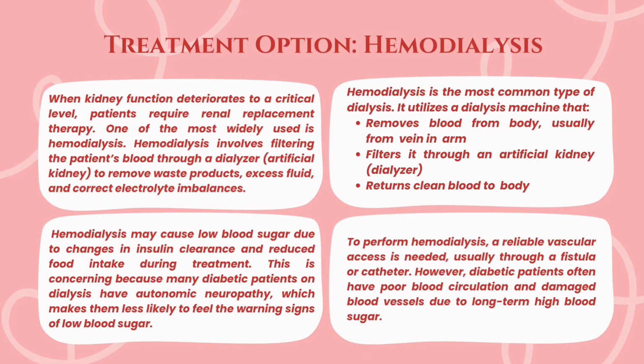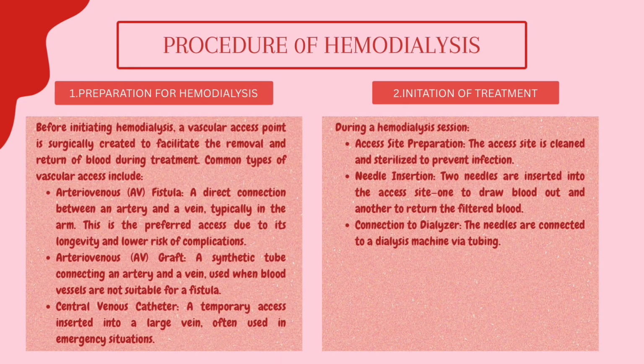To perform hemodialysis, a reliable vascular access is needed, usually through a fistula or a catheter. However, diabetic patients often have poor blood circulation and damaged blood vessels due to long-term high blood sugar. Procedure of hemodialysis. First, preparation of hemodialysis. Before initiating hemodialysis, a vascular access point is surgically created to facilitate the removal and return of blood during treatment.